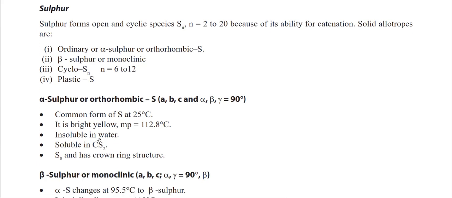For alpha or orthorhombic sulfur, you have already learned these things in solid state in this semester. The lengths a, b, c are the same, and the angles alpha, beta and gamma are 90 degrees. It is the common form of sulfur at 25 degrees centigrade. This is the general form, bright yellow, and the melting point is 120 degrees centigrade. It is a non-metal, so it is insoluble in water, but easily soluble in organic solvents like carbon disulfide. And S8 has a crown ring structure.